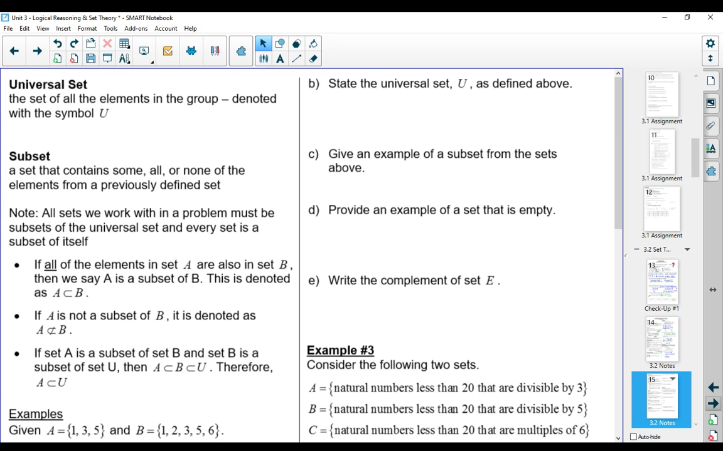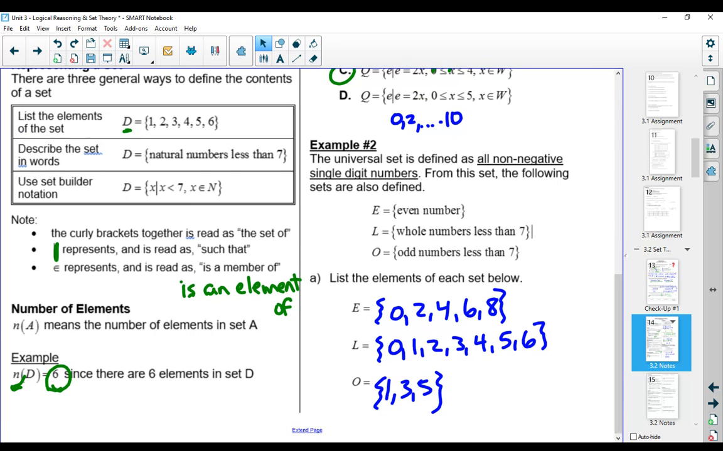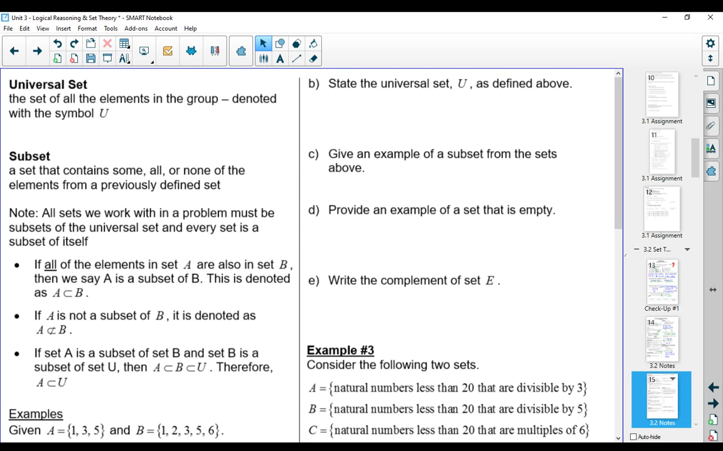Now, subsets are sets that can fit within the bigger set. So it's a set that contains some, all, or none of the elements from a previously defined set. So if we go back to our last screen there, we were given a universal set. E, L, and O are all going to be subsets of the universal set. It says all sets we work with in a problem must be subsets of the universal set, and every set is a subset of itself. So A is a subset of A, B is a subset of B, and so on.